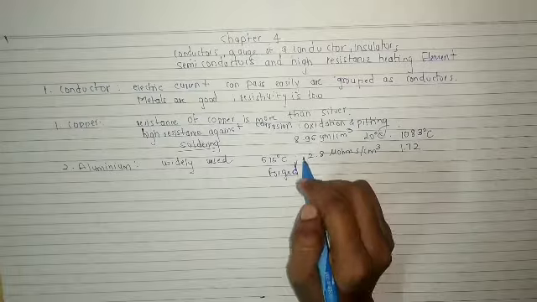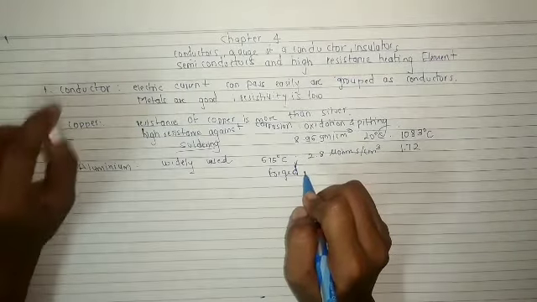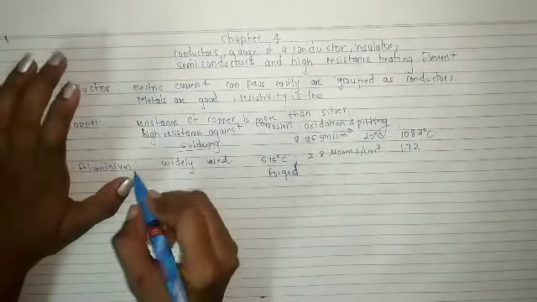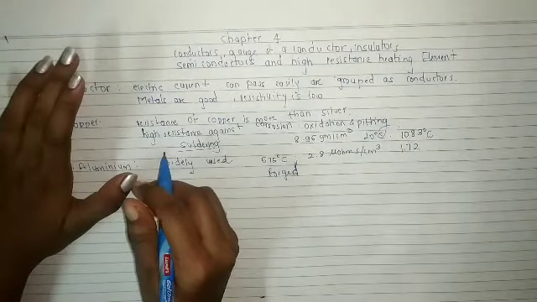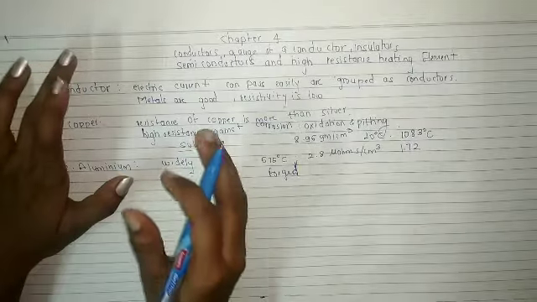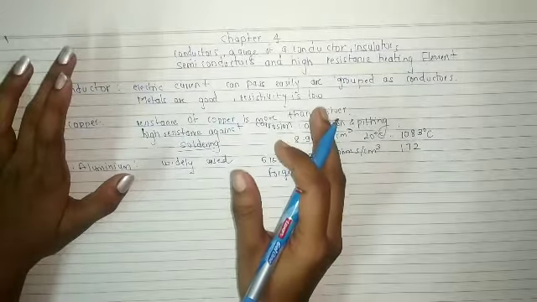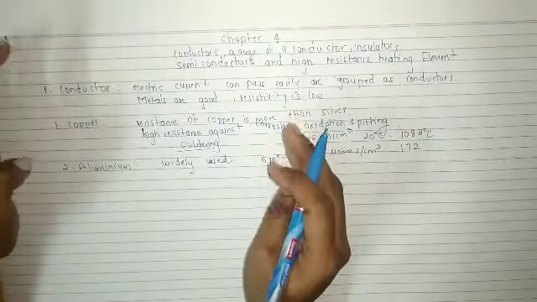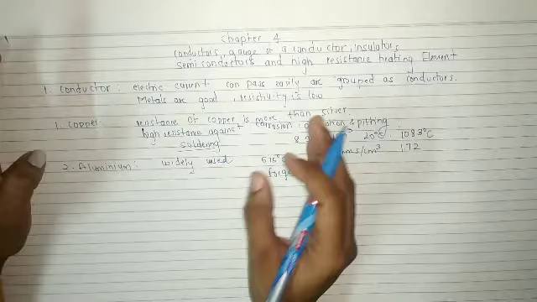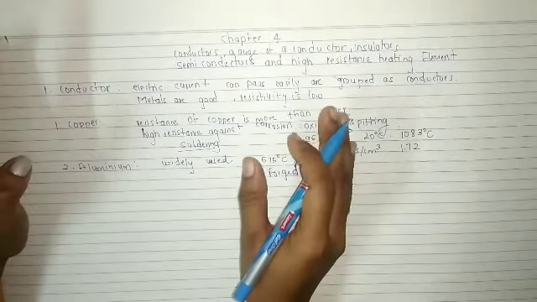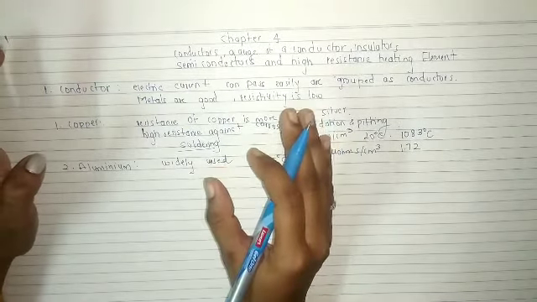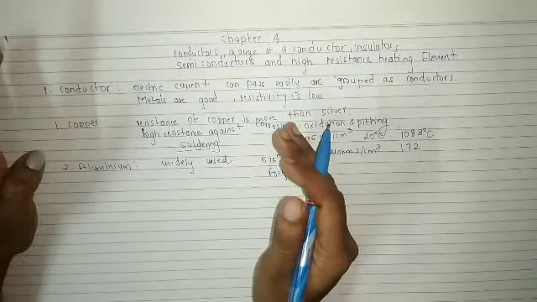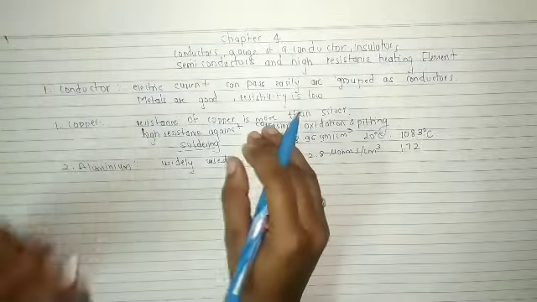Aluminium becomes hard after cold drawing through dies. Aluminium becomes soft after annealing. Annealing is a process where we heat the metal and allow it to cool slowly in order to remove the internal stress. This process is very slow, and we do this to remove internal stress and toughness in it.